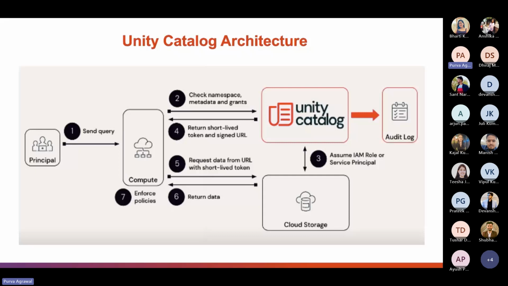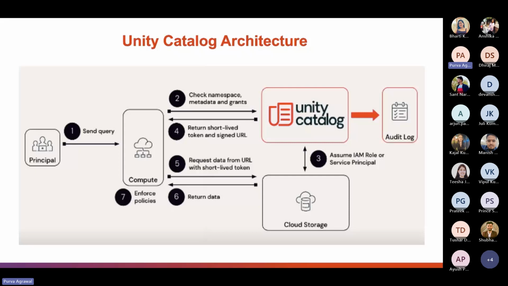Next, the request is dispatched to Unity Catalog, which in turn logs the request and validates the query against all the security constraints defined within the metastore. For each object referenced in the query, Unity Catalog assumes the appropriate cloud credentials governing that object, as provided by the cloud administrator. For managed tables, this could be the cloud storage associated with the metastore. For files or external tables, this could be an external location governed by the storage credential.